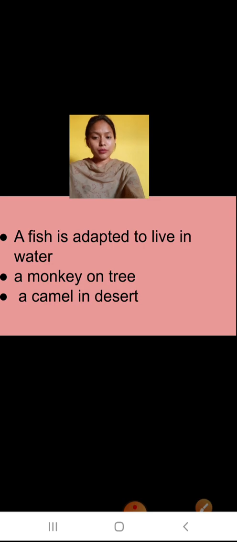Now, fish is adapted to live in water, monkeys on the trees, camels in the deserts, and we living beings in our houses on the ground. Can we breathe inside water? Can we live inside water? No, we can't live, because our adaptation is the land only. A terrestrial habitat is for human beings, so we can live on the land only. Okay,